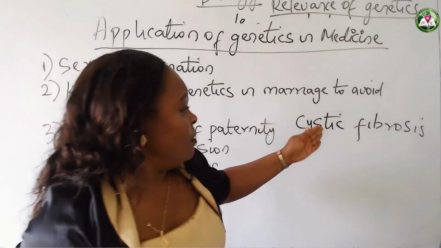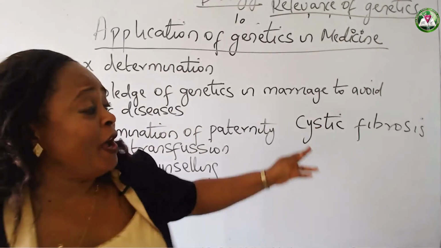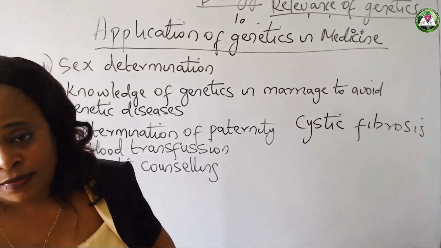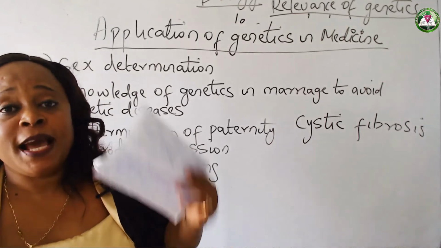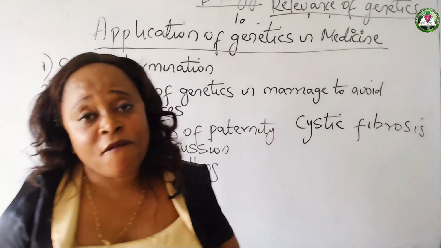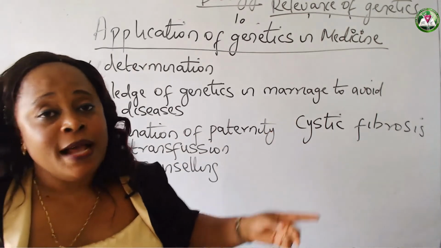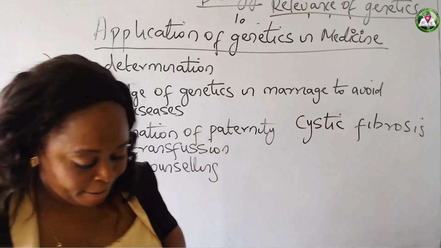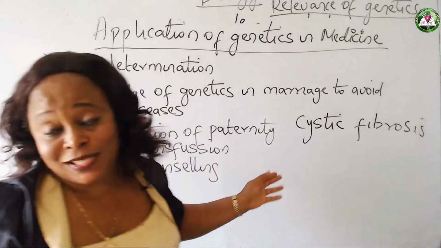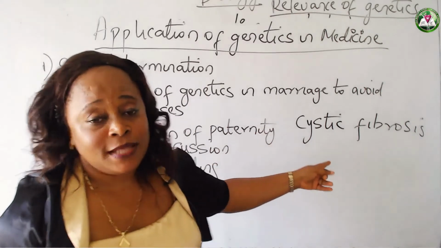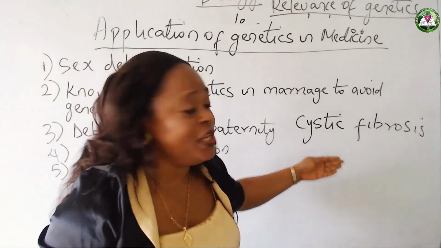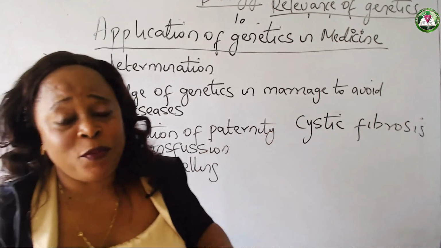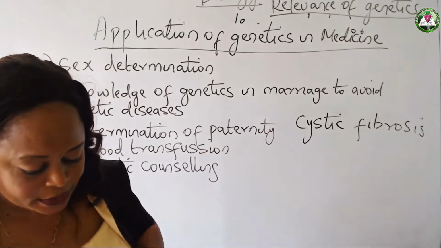But it therefore means that for a child to have cystic fibrosis, the two parents must be carriers. Okay? This is a genetic disorder that does not have any form of cure. So it is only through genetics that you are capable of knowing that the genes of these parents are bearing these alleles, and you're capable of advising the people involved not to get married.